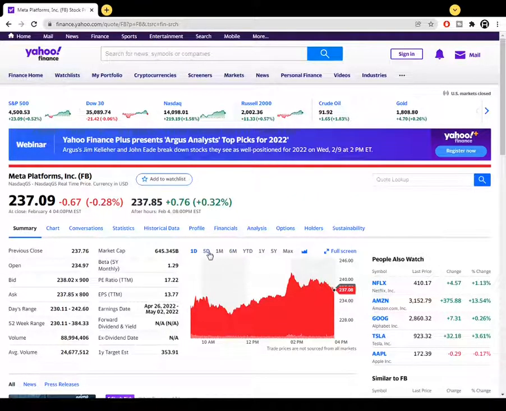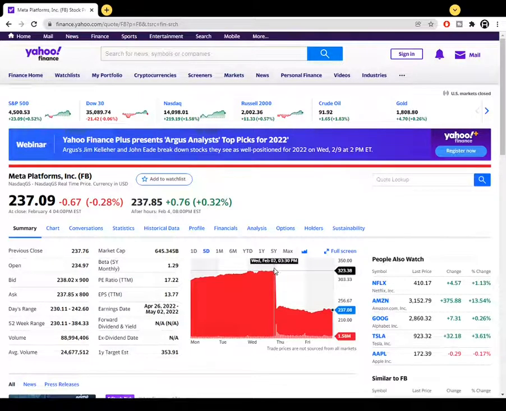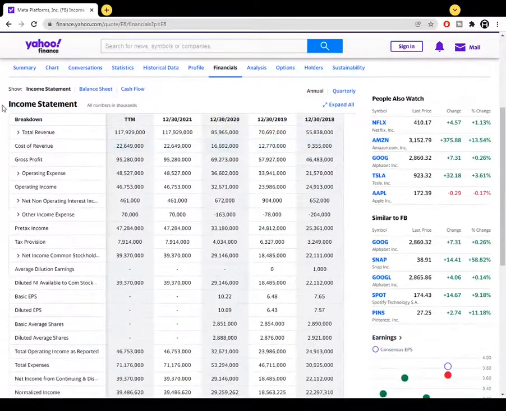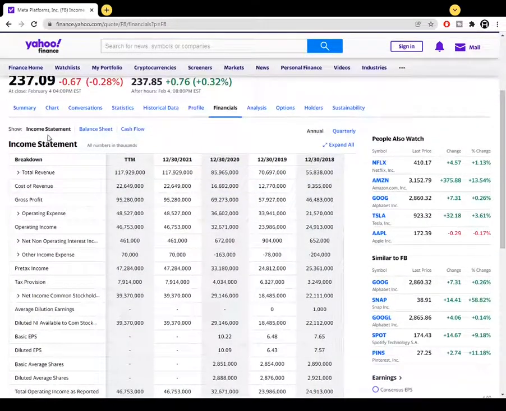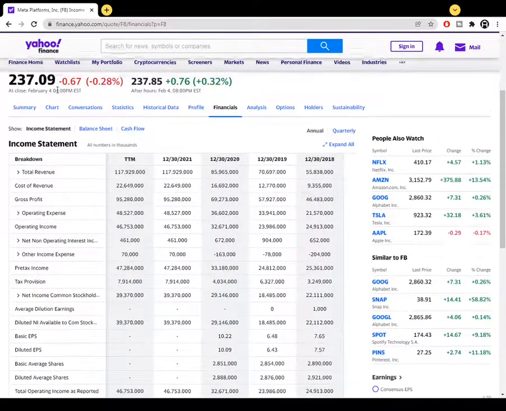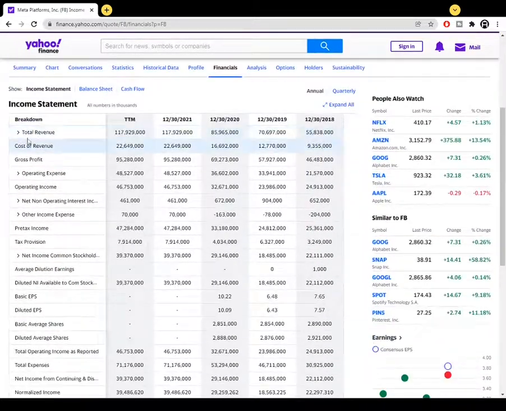huge drop in the stock from $323.38 to the level of $237.08. For this we need to take a look at the financials of the company, take a look at the income statement revenue. For this we are using Yahoo Finance.